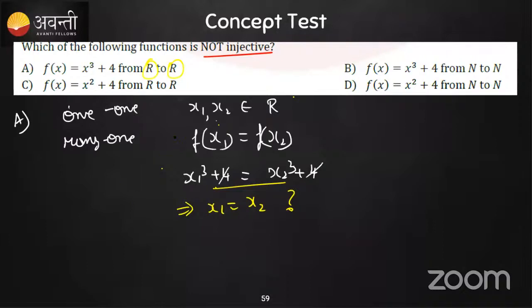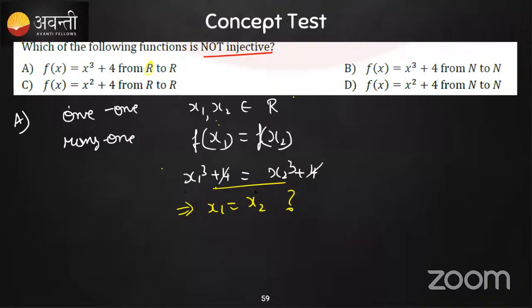If you solve, what roots do we get? We get one real root and two imaginary, complex roots. The imaginary roots do not belong to our domain, hence we can take only the real one. So this is correct.